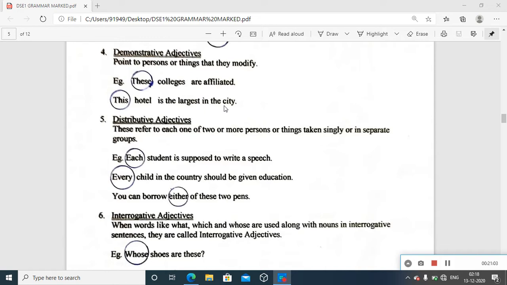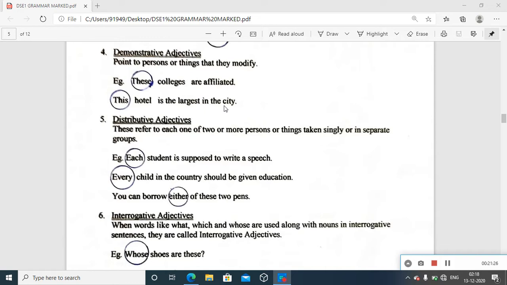So, these as the word in this sentence functions as the demonstrative adjective. Okay, and another example as these colleges, because colleges, the noun is in its plural form. Just see another: you point out at a hotel and say, this hotel is the largest in the city.